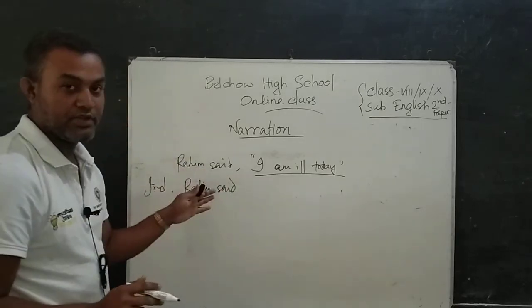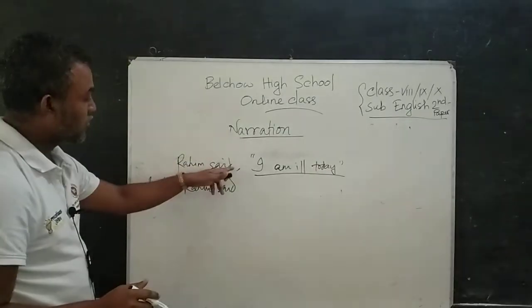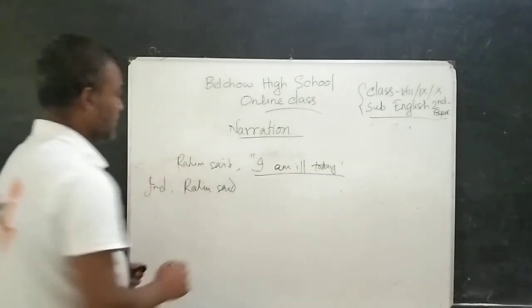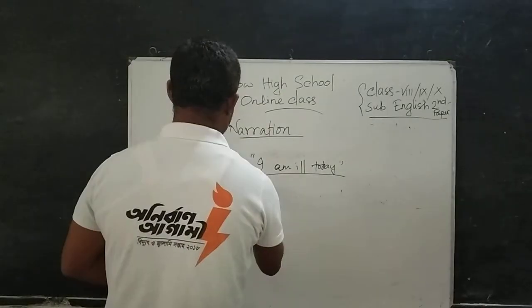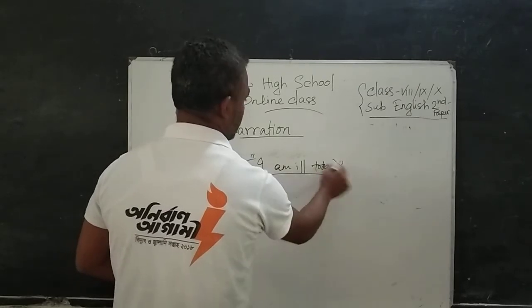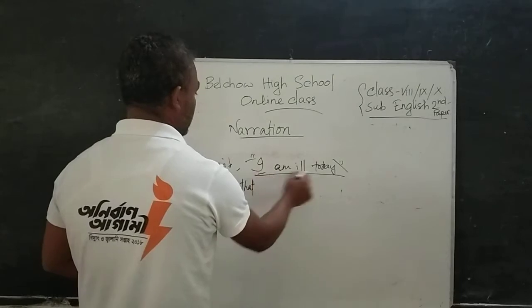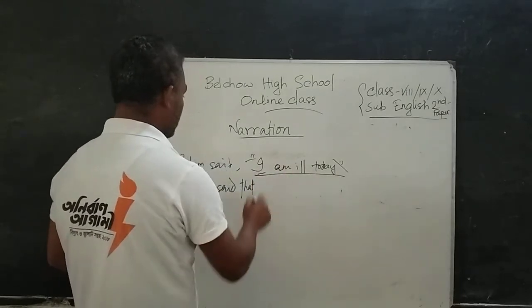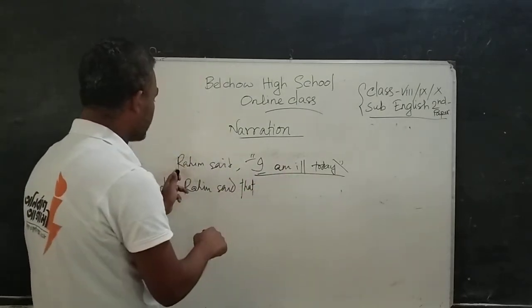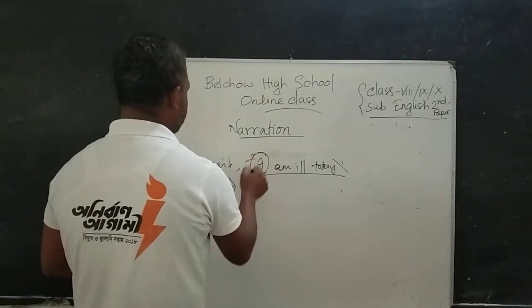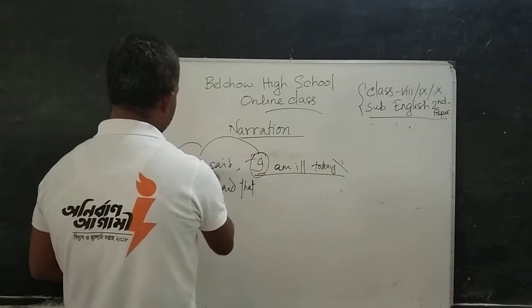Said will not be changed here because there is no object of said in this sentence. Rohim said that will be used instead of inverted comma. Then I, the subject of reported speech, will be changed according to the subject of the reporting verb.